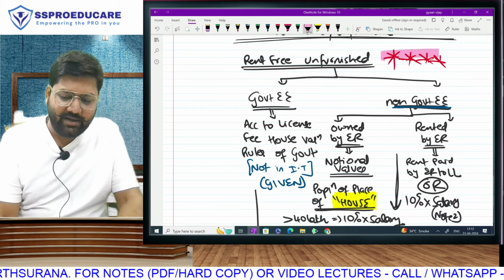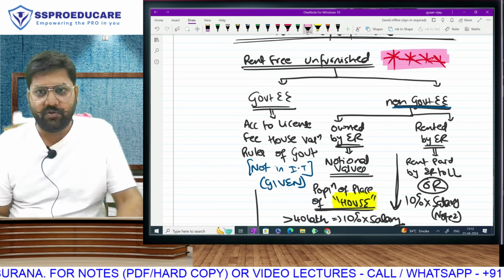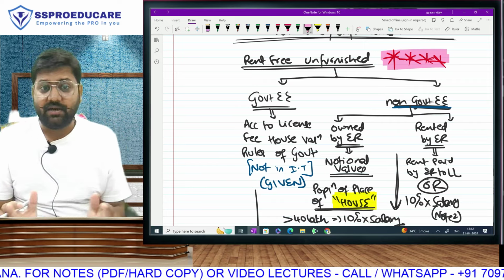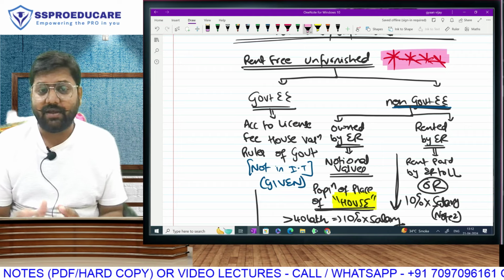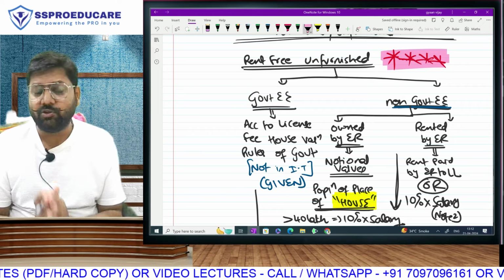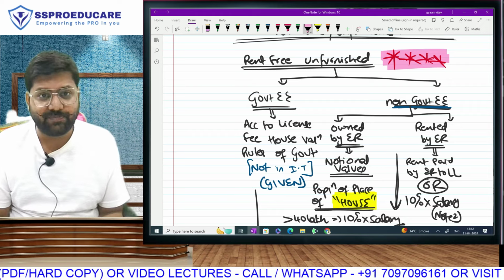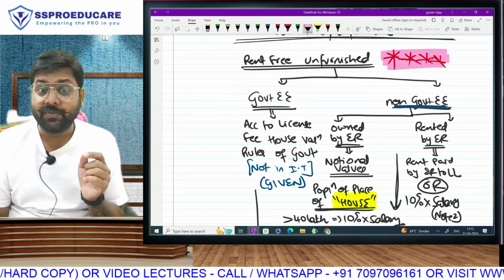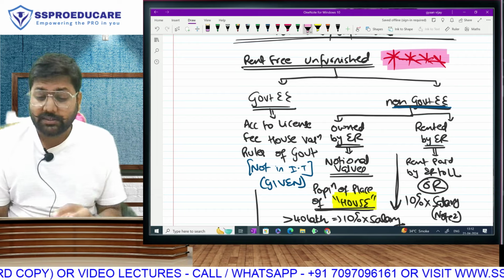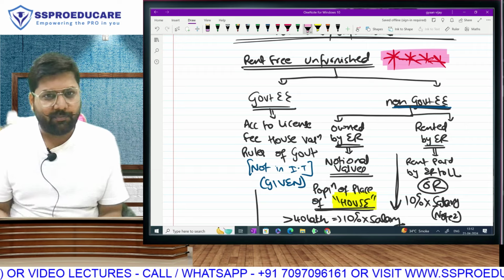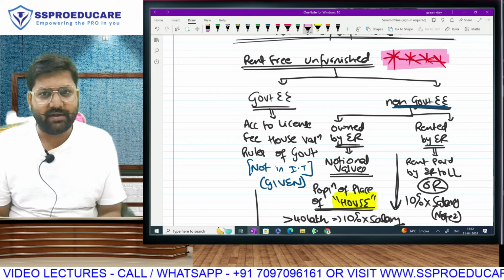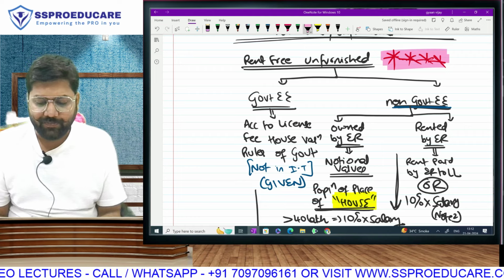I highlighted that this is an amendment for you. This amendment was brought suddenly out of nowhere. In the budget, there was no announcement. I started my May 24 batch on 19th of August 2023, a very special date for me. So was the batch. And this announcement actually came by Government of India on 18th of August. I still made it a point that I incorporated this amendment everywhere in the book.